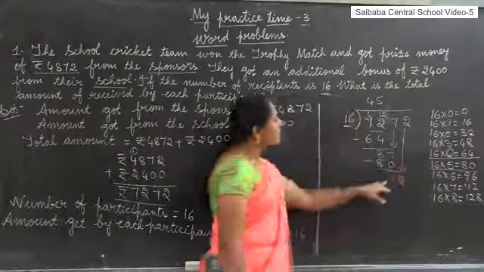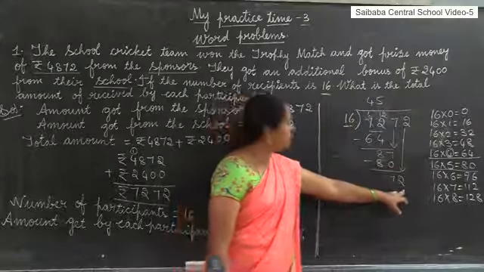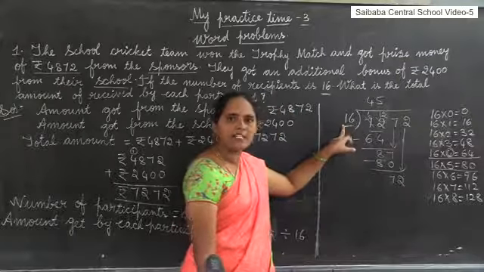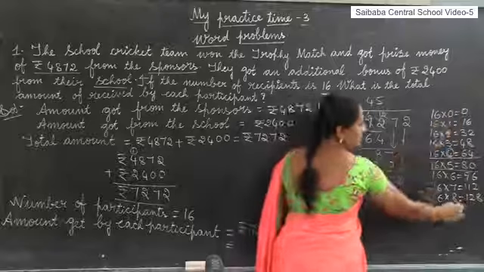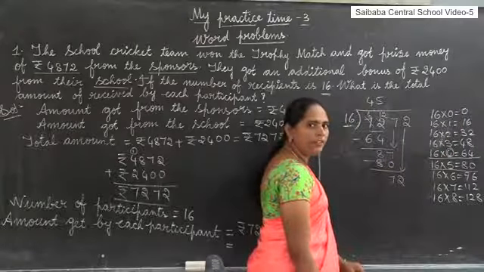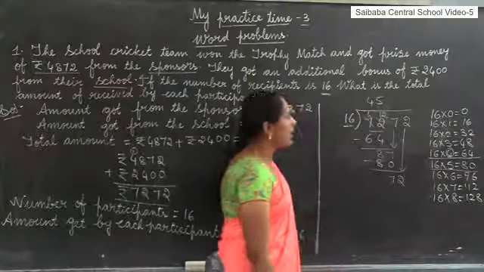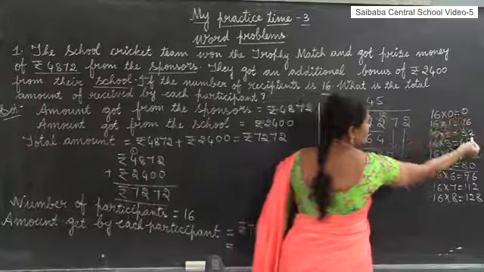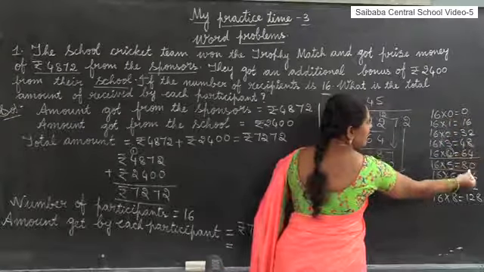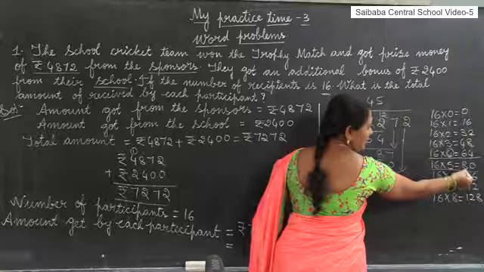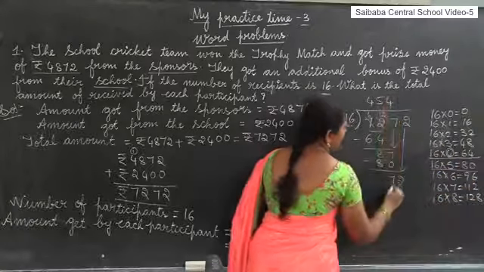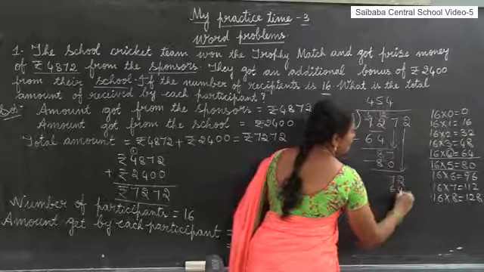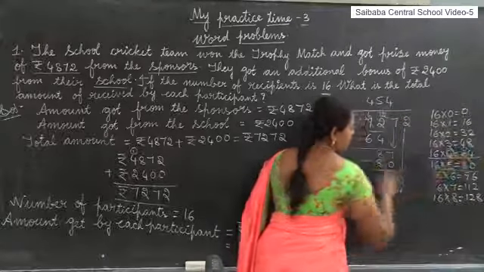Now what is the number formed? 72. This is greater than 16, so we can divide. Now check, is 72 there in this table? No. Then what do we have to do? We have to compare. Less, less, less, less, less. This is greater. 16 5s are greater, so you write 16 4s. 16 4s are 64.